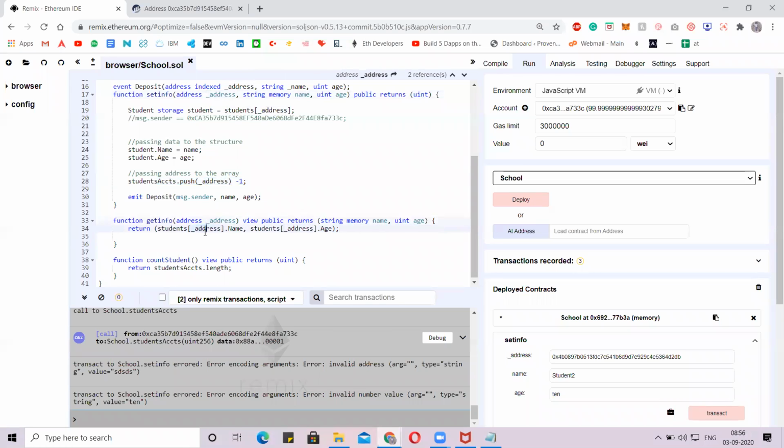Here also we are calling the address. We have stored all the details of the student structure in the student's address.